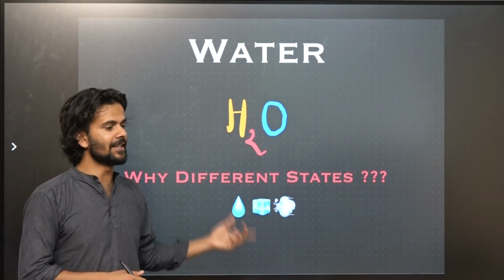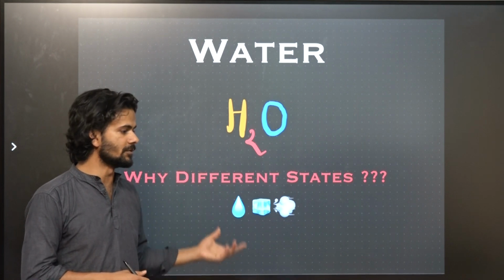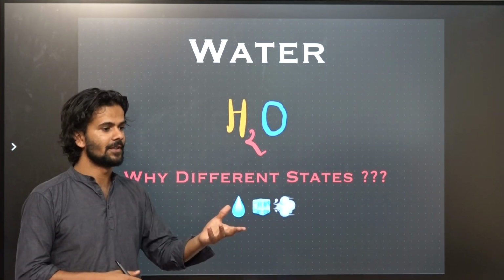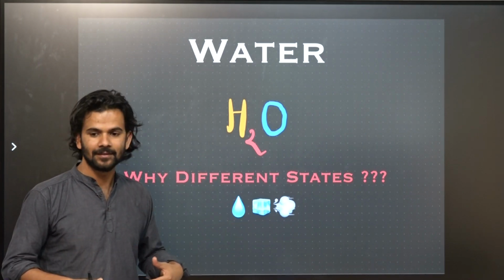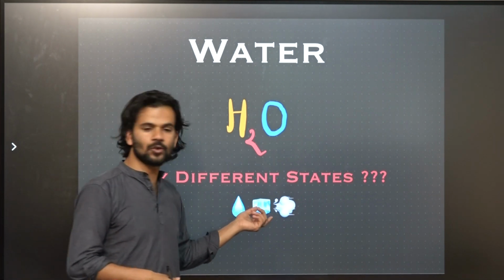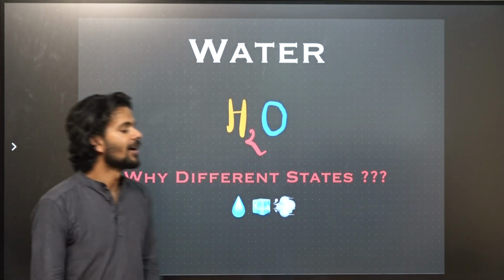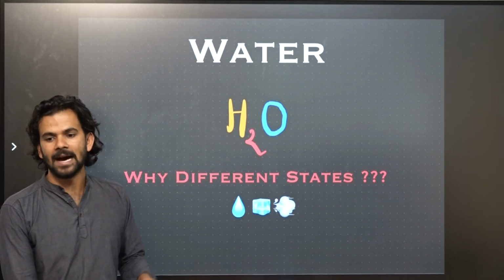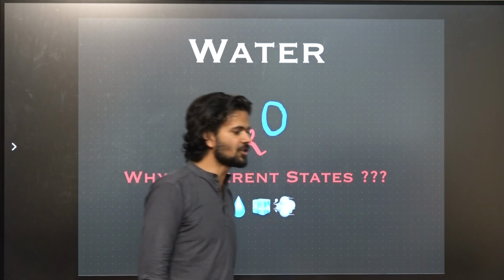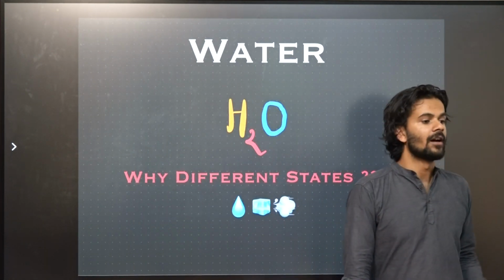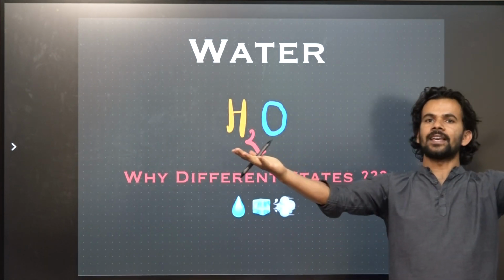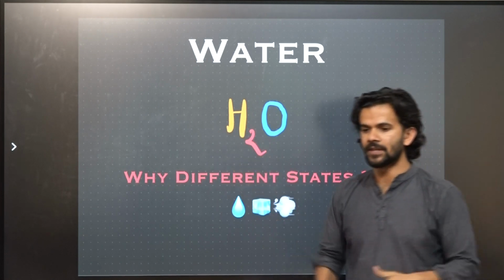In the sea, in the ocean, in the ponds, and where else? In your body, right? And also it can be found in solid state. Where? In the glaciers, in the mountains. And what about in the gaseous state? Here, right here, in the atmosphere, right?